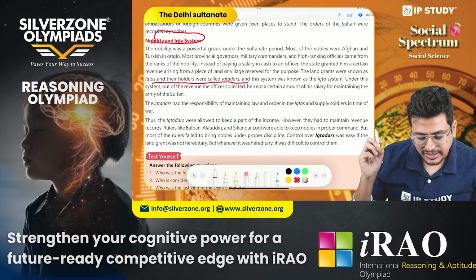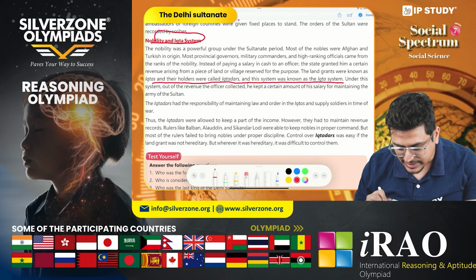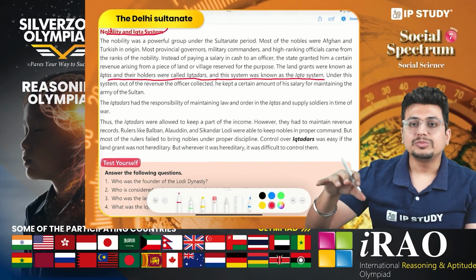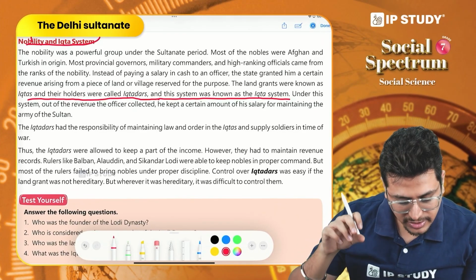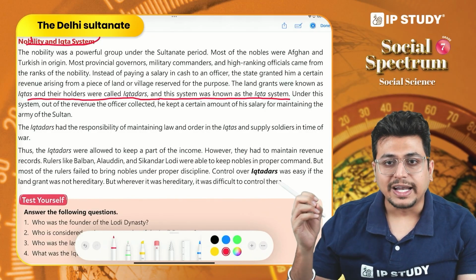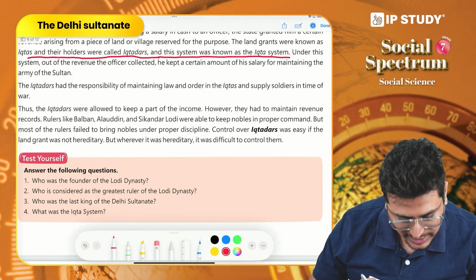That is why these nobles were known as Iktadars, and the system is known as the Ikta system. They had to collect the revenue from the region that was given to them, the Ikta region, and this revenue they would share with the king. That is why they had to maintain proper records of what revenue was collected by them.